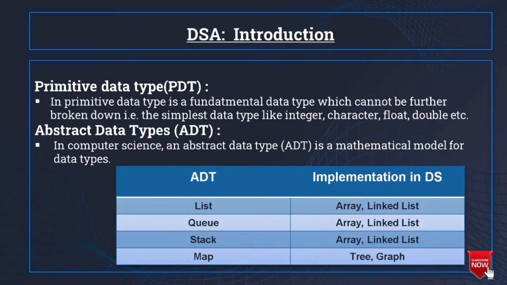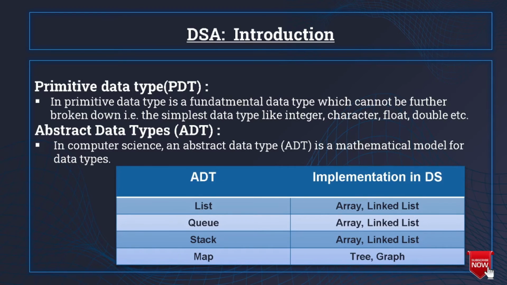So before continuing our DSA introduction, one should have a proper knowledge about primitive data type and abstract data type. A primitive data type is a fundamental data type which cannot be further divided or broken down. Simply, it is the simplest data type. For example, integer, character, float, and double. Now comes abstract data type.